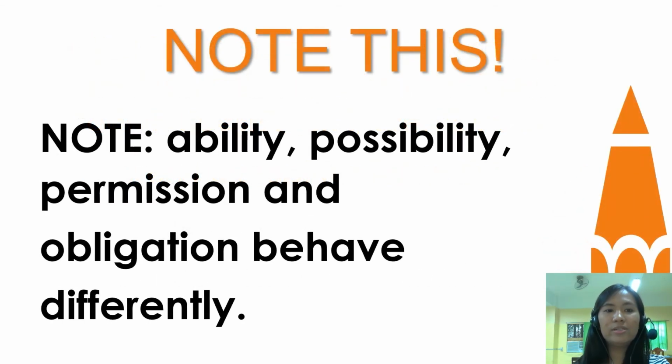So, note: ability, possibility, permission, and obligation behave differently. It means that they have different functions. Okay? So I hope you learned something for today.